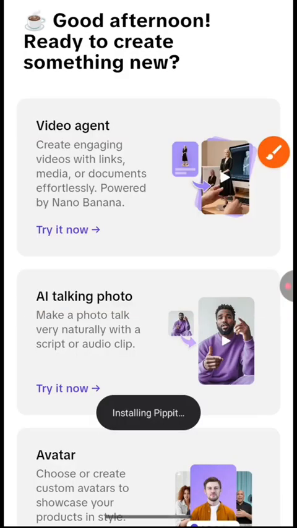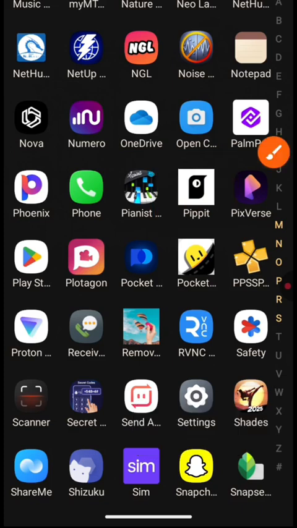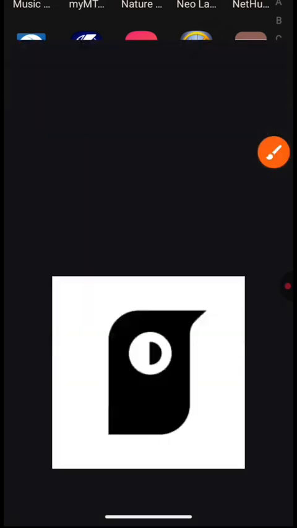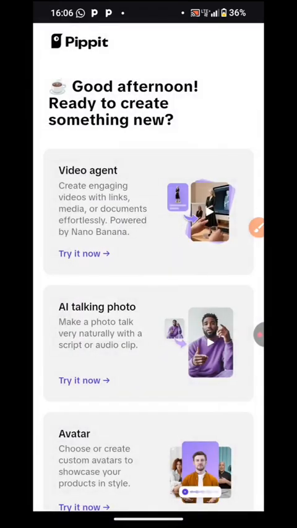Note, this Pipit has two versions, the desktop site and the mobile version. The desktop site is not free. Desktop site is not free, the mobile version is free. So if you're using a desktop, you will want to switch when you want to do this step.